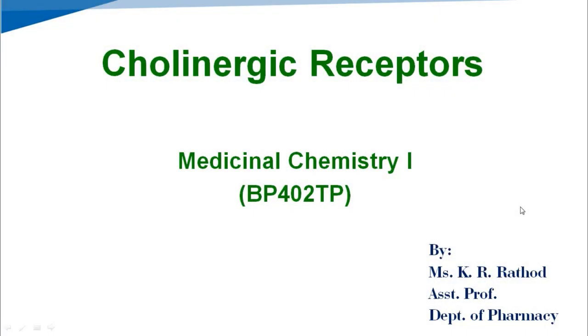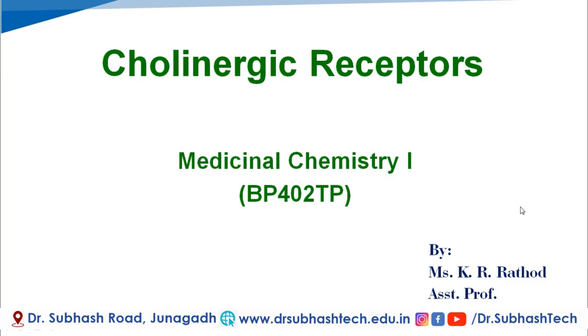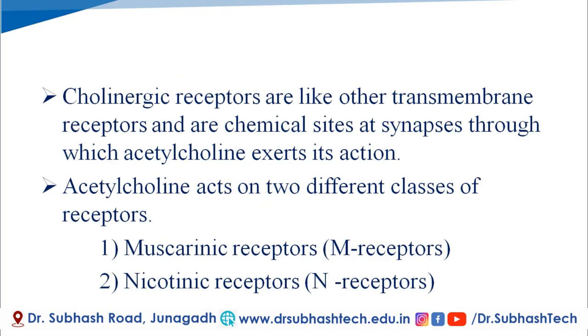Students, in the series of drugs acting on ANS, in the previous video tutorial we have seen about cholinergic neurotransmitter, and in today's video tutorial, we will discuss cholinergic receptors in the subject Medicinal Chemistry 1 of 4th Sem B.Pharm. Cholinergic receptors means the receptors through which the cholinergic system or parasympathetic system acts.